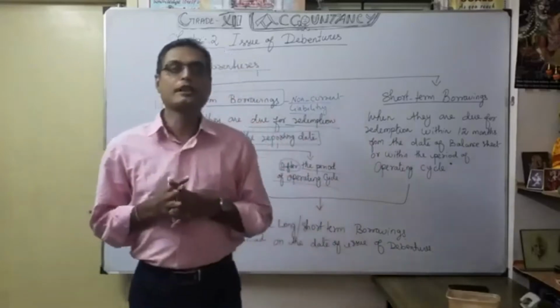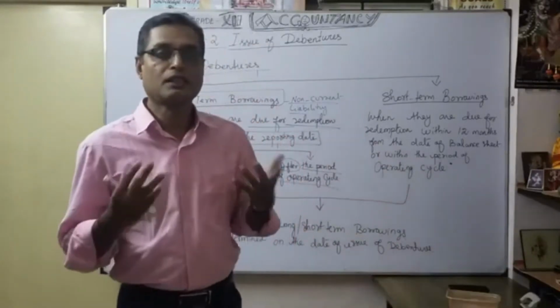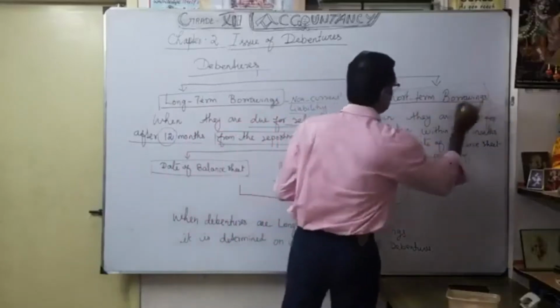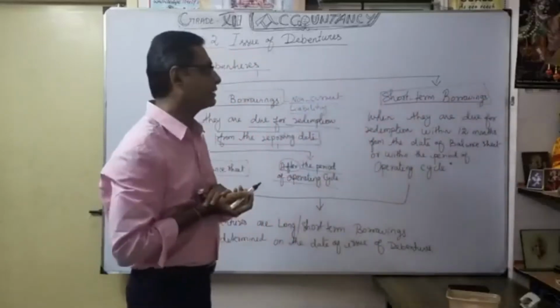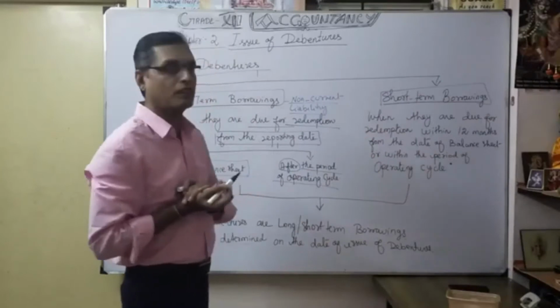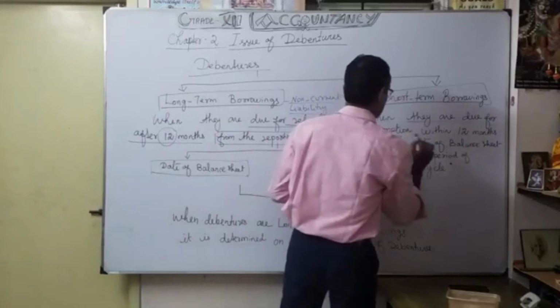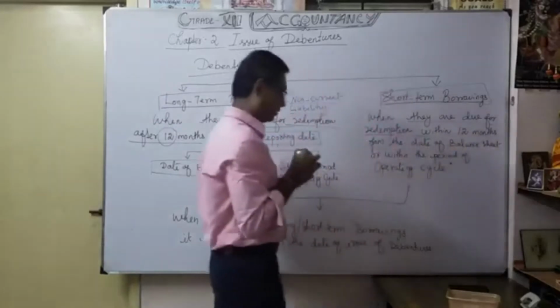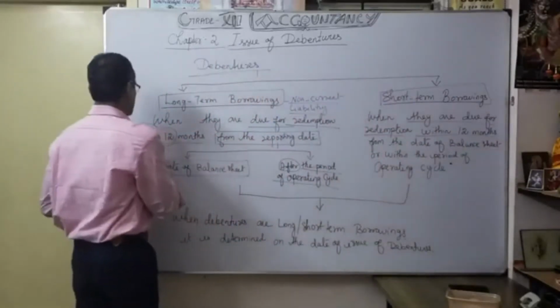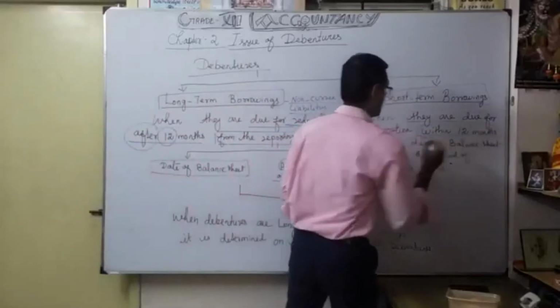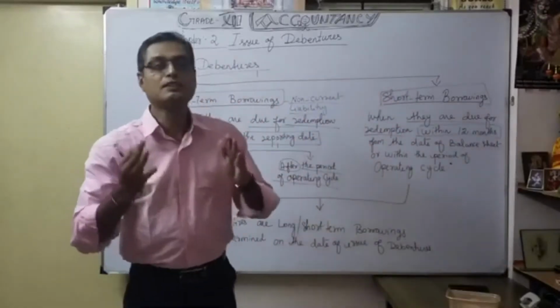Now when you say debenture comes under short-term borrowing, it is very simple. If you understand long-term borrowing, short-term borrowing is very easy. In the same manner, when they are due for redemption within 12 months, that is short-term. Here, long-term was after 12 months; here it is within 12 months, or within the year. That is very important.